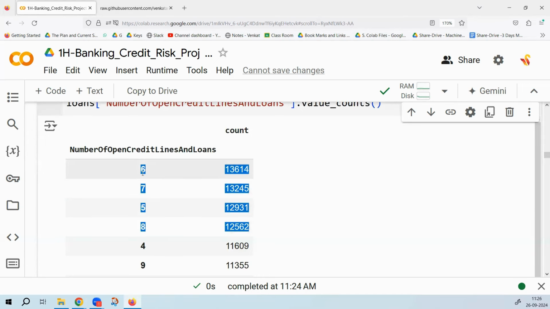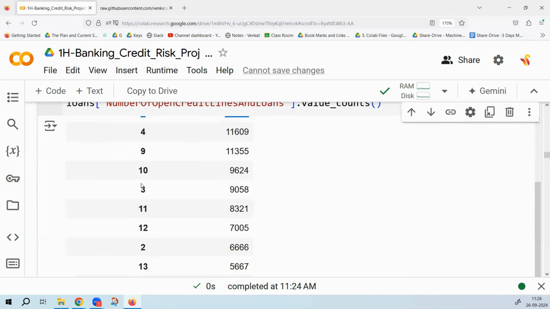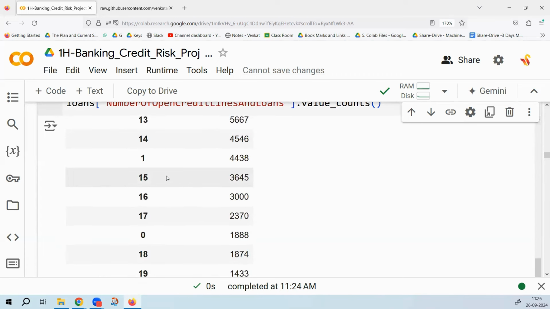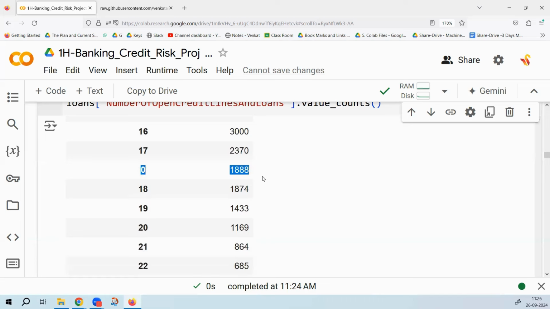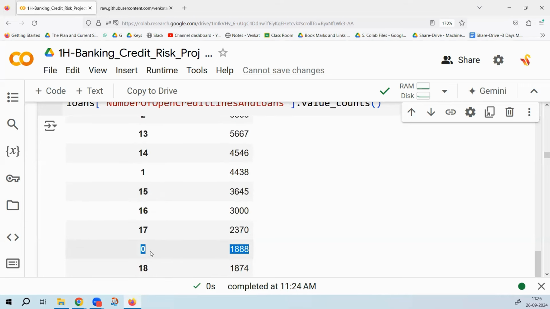Even in this portfolio, you see that a lot of people, 13,000, 12,000 plus, most of the people will have 4, 5, 6, 7. These are the number of lines and loans they have. Having no credit card is also a little dangerous in the US. Having no loan at all, no credit card at all, means you have no credit history at all. How do I track whether you're a good customer or bad customer? Now that is a little dangerous. Are you getting why? What is the logic behind this?